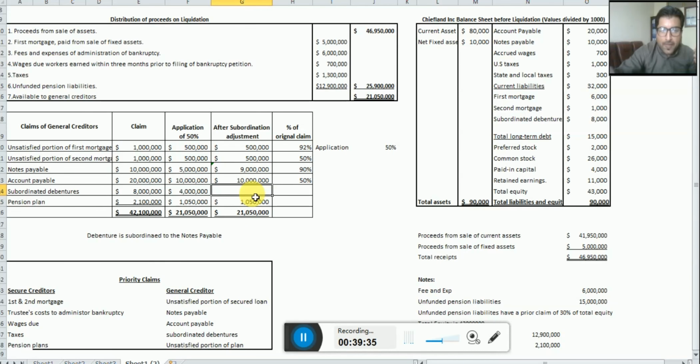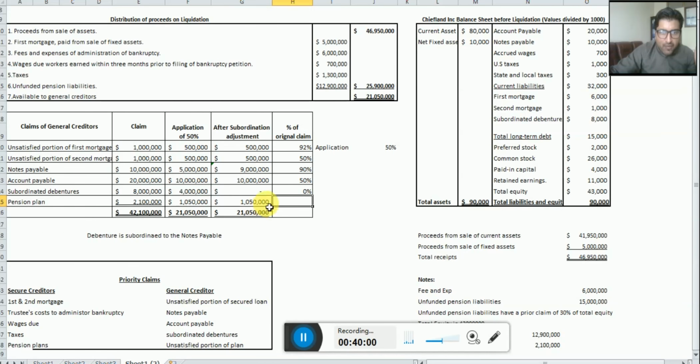Why 0? Because if you remember, from the 4 million, this 4 million is going here, and we have added 9 million, so it means the subordinated debenture is receiving nothing, 0. So the satisfied portion divided by the total claim. So again the answer is 0.